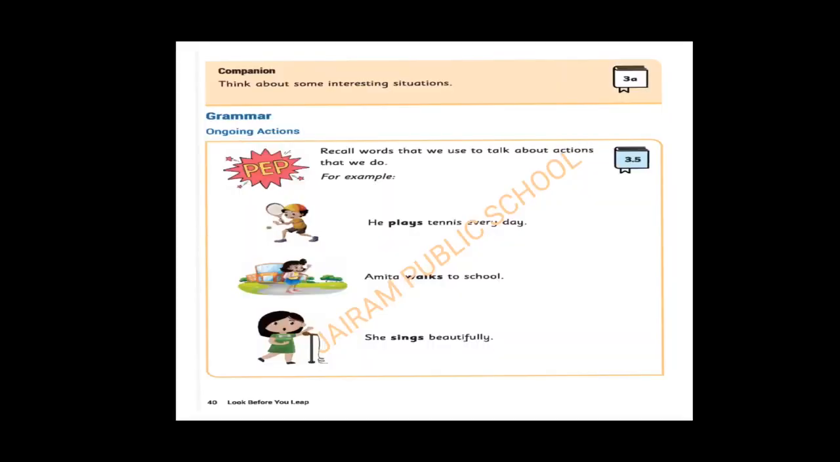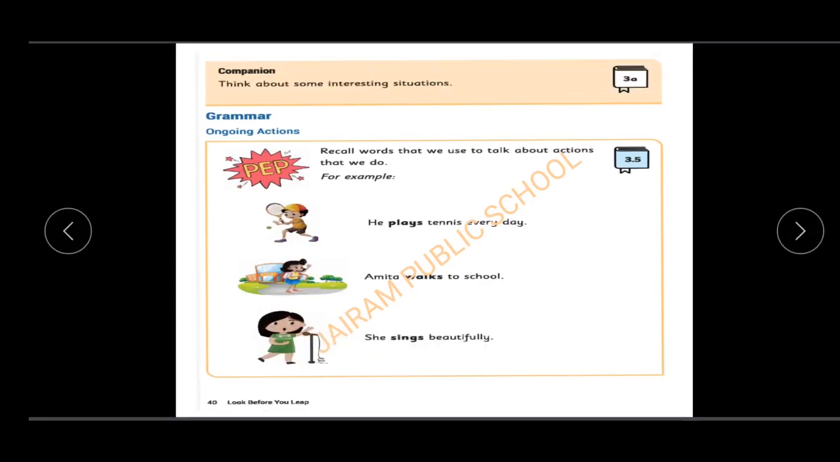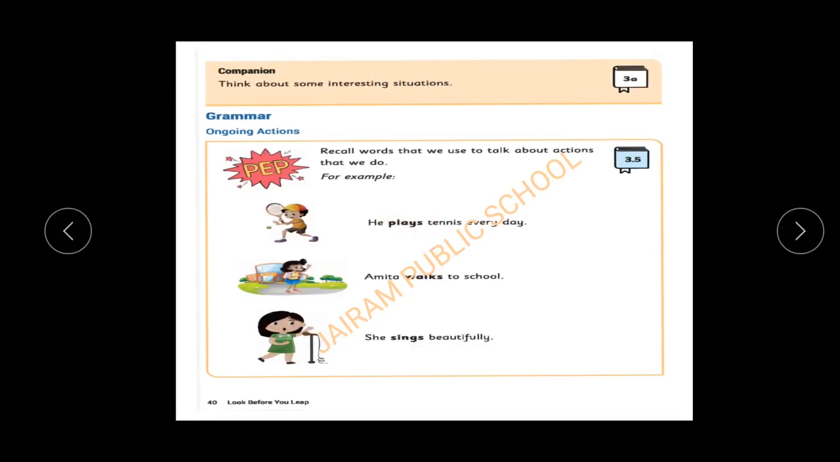We have already seen the pep activity. This is just a recap. He plays tennis every day. Plays is the action word. So like that we have underlined the words. Second sentence, Amita walks to school. Here walks is the action word. She sings beautifully. Sings is the action word.